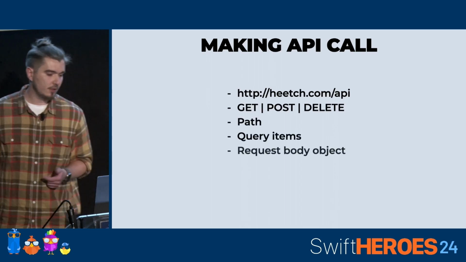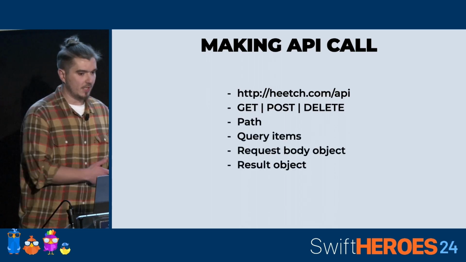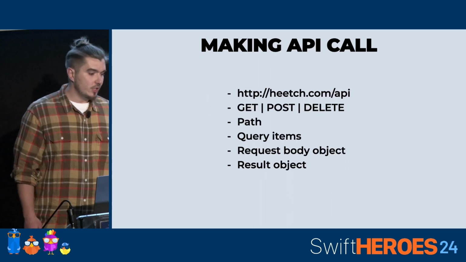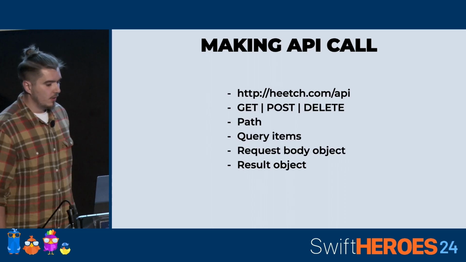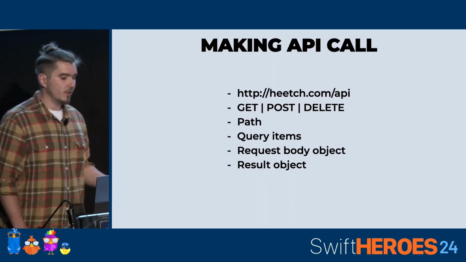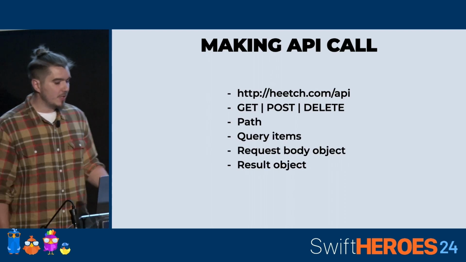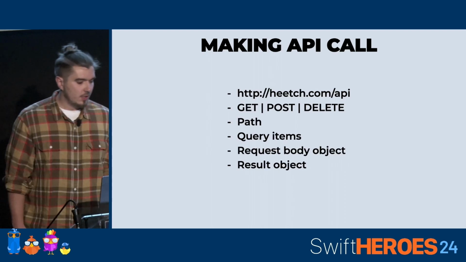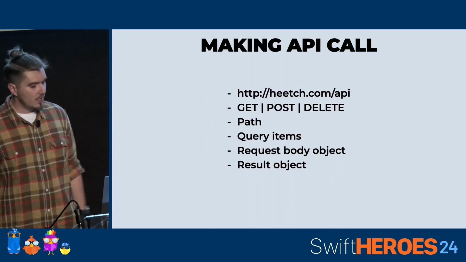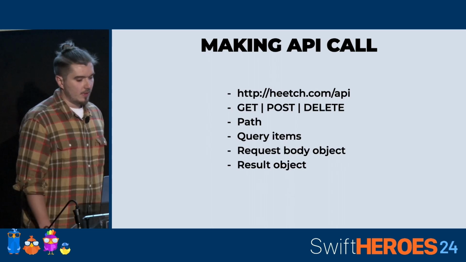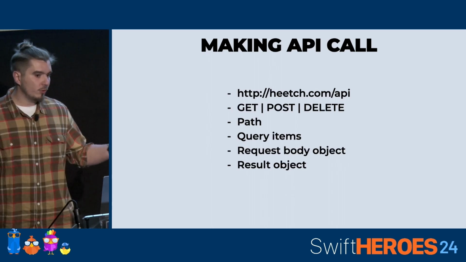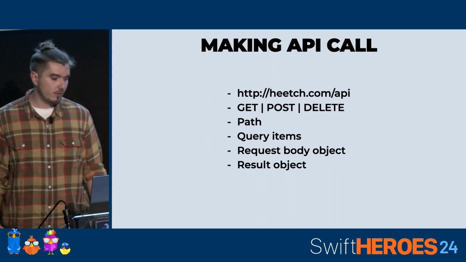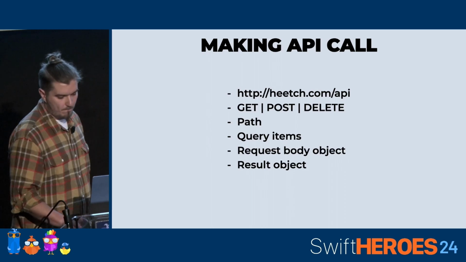In order to do that, we need to make an API call to our server. But to do it, we need to know several things, like what's the URL of the server, what HTTP method we need to use, what's the URL path. Maybe this request needs any parameters, and what we will receive as a response. Or maybe we will receive an error. What does this error mean?